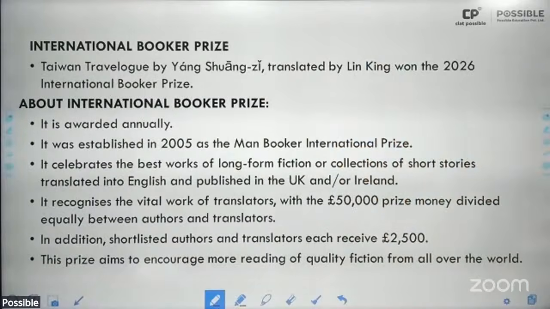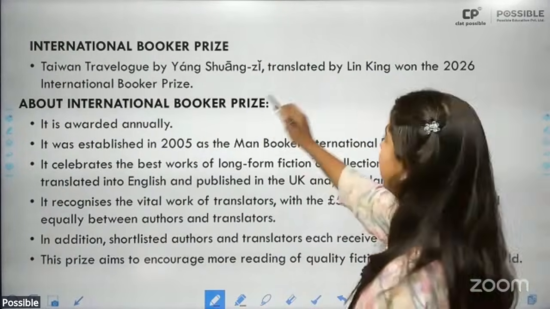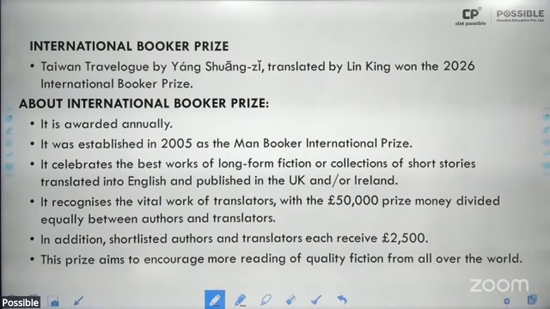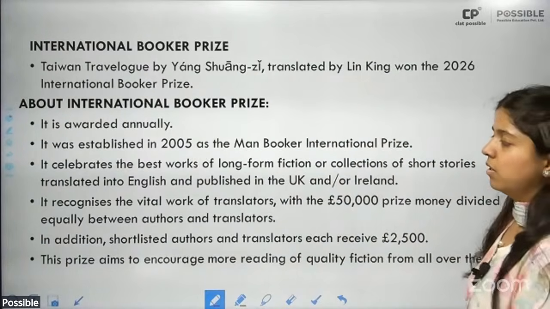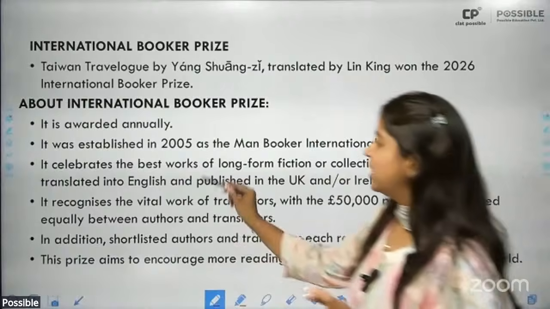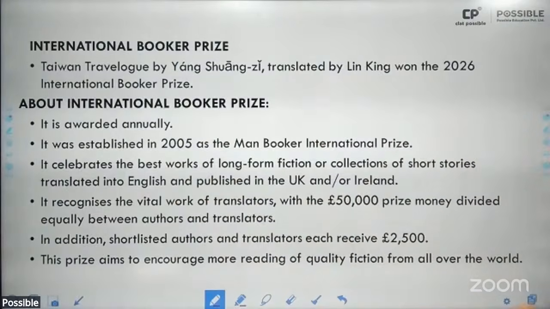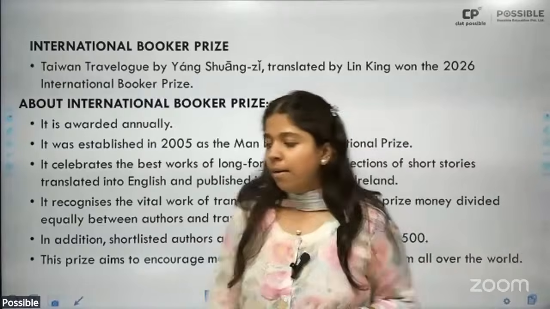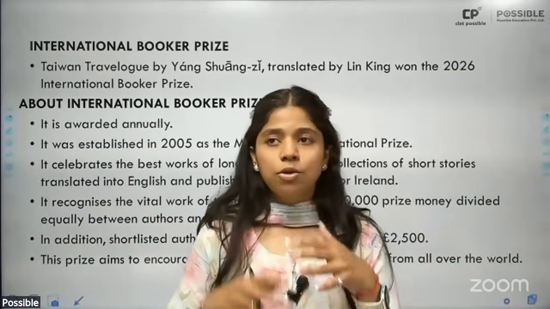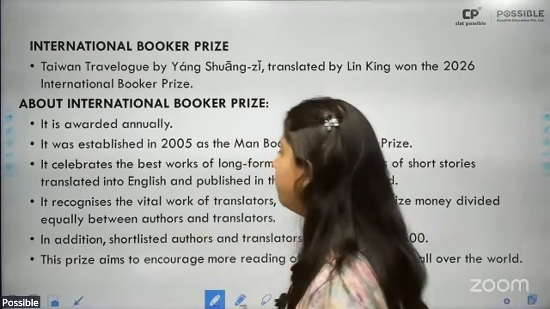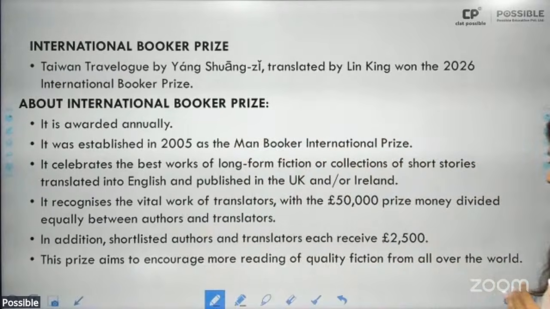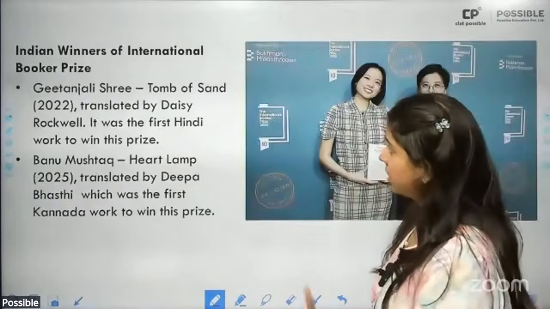Then we have the International Booker Prize, which has been won by Yang Shuang Zi, and his book was translated by Lin King, and they have won this award. It is awarded annually, established in 2005 as Man Booker International Prize, and it is given to books. It is given to literary works which are written in any language but are translated into English. All right. So this year it was given to them.